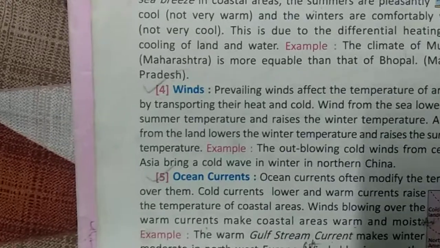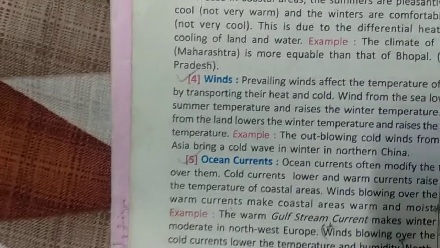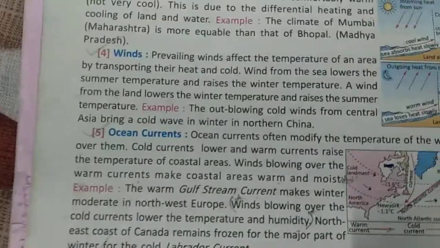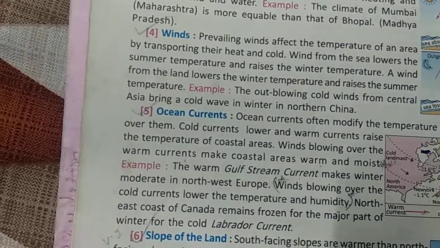In India also, when it is too cold and winds are blowing, from the winds we can understand which part of India they are coming from. When there is hot air blowing, too hot, and we call it loo, that means the wind is coming from the Rajasthan side. As the wind is hot there, it brings hotness with it. Same in the winter: when the winds are coming from the Himalayas, they bring more cold to the areas over which they blow. Next is ocean currents.